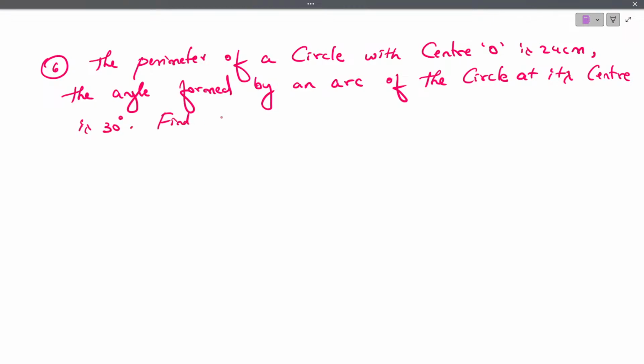Find the length of the arc AB. As you can see, they have given the question.